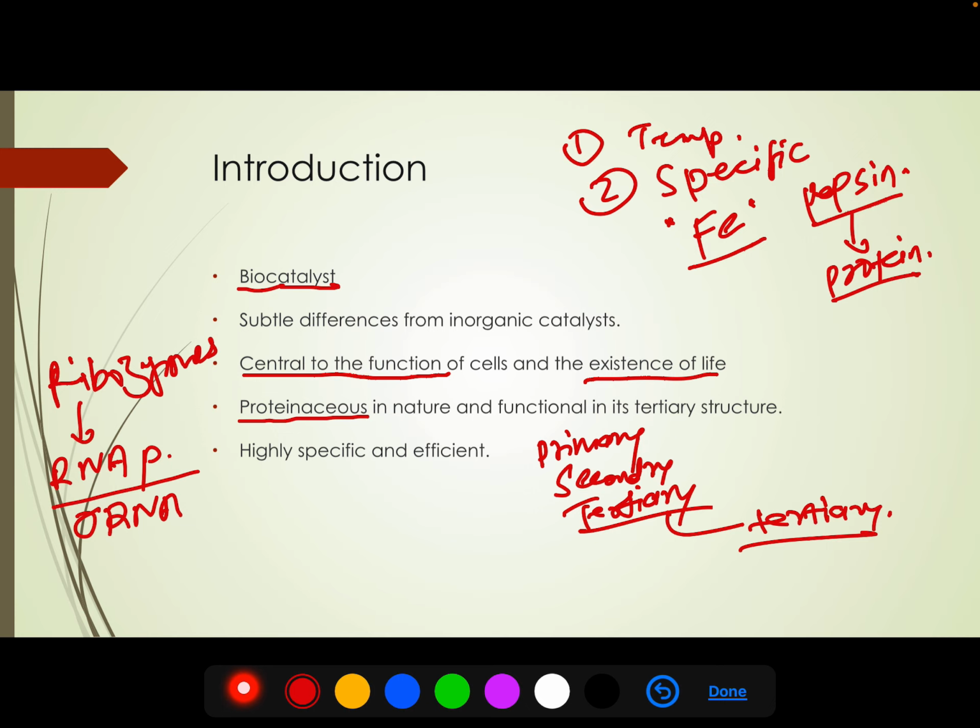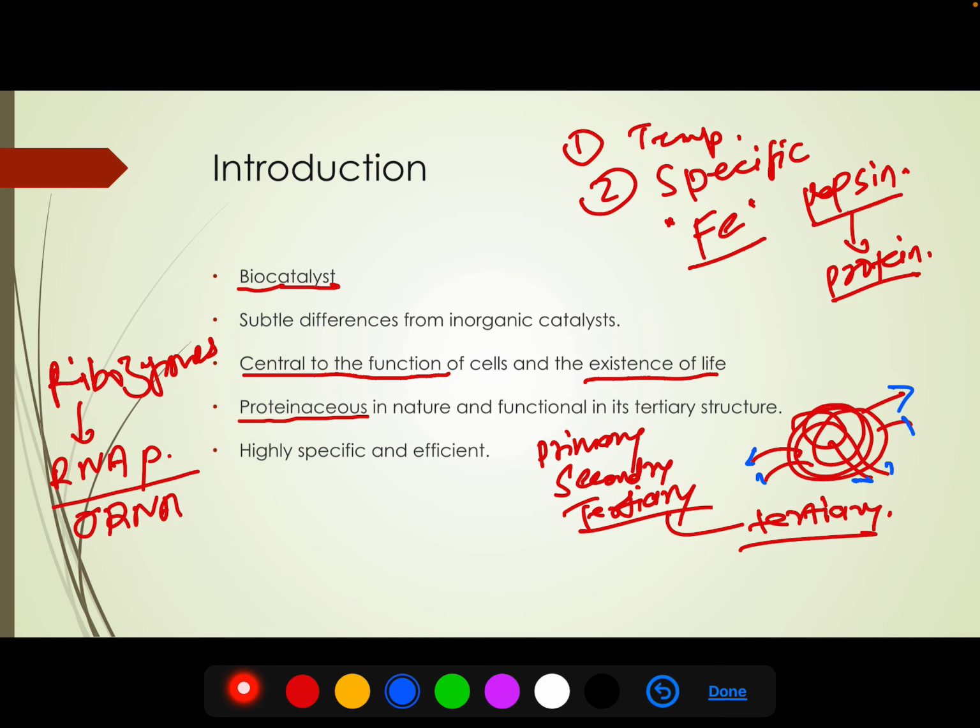In the tertiary structure, the polypeptide chain folds upon itself, and during this folding many crevices and structures are formed on the surface, and those surfaces are responsible for the functioning of the enzyme. We will talk about these structures later on.